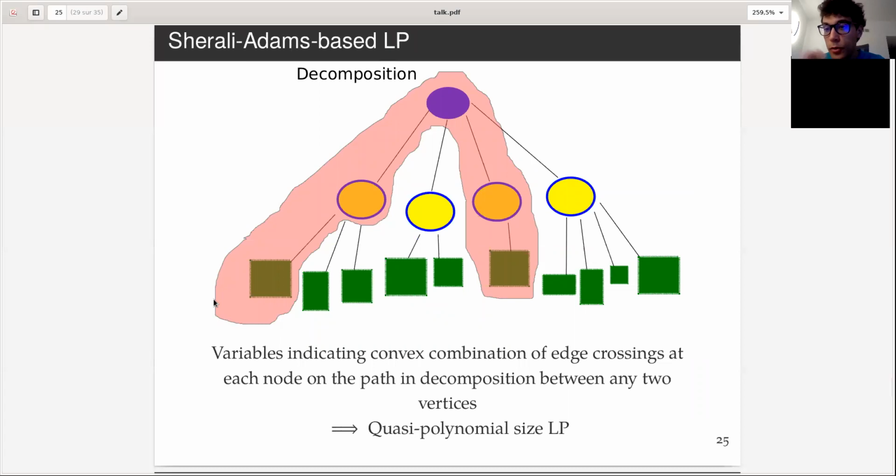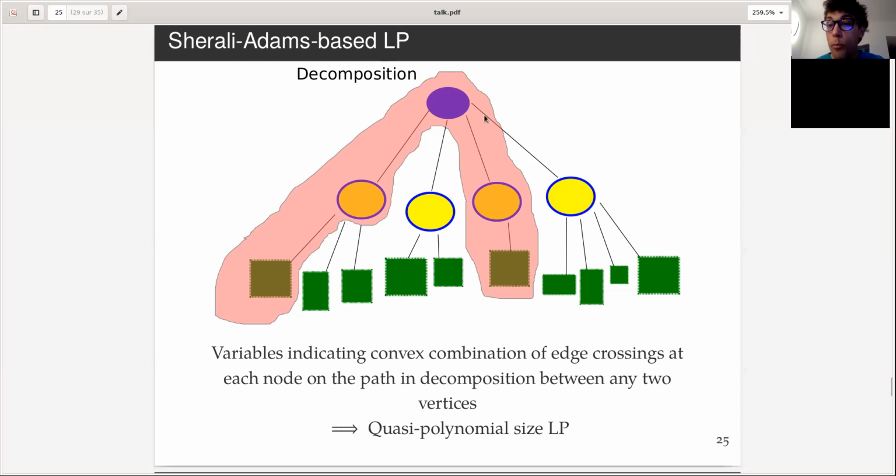And they're only like log squared n over epsilon roughly. So we can guess how many crossings there are, and what we want is a variable that will be representing, when we find a solution, the convex combination of edges crossing these at each level.